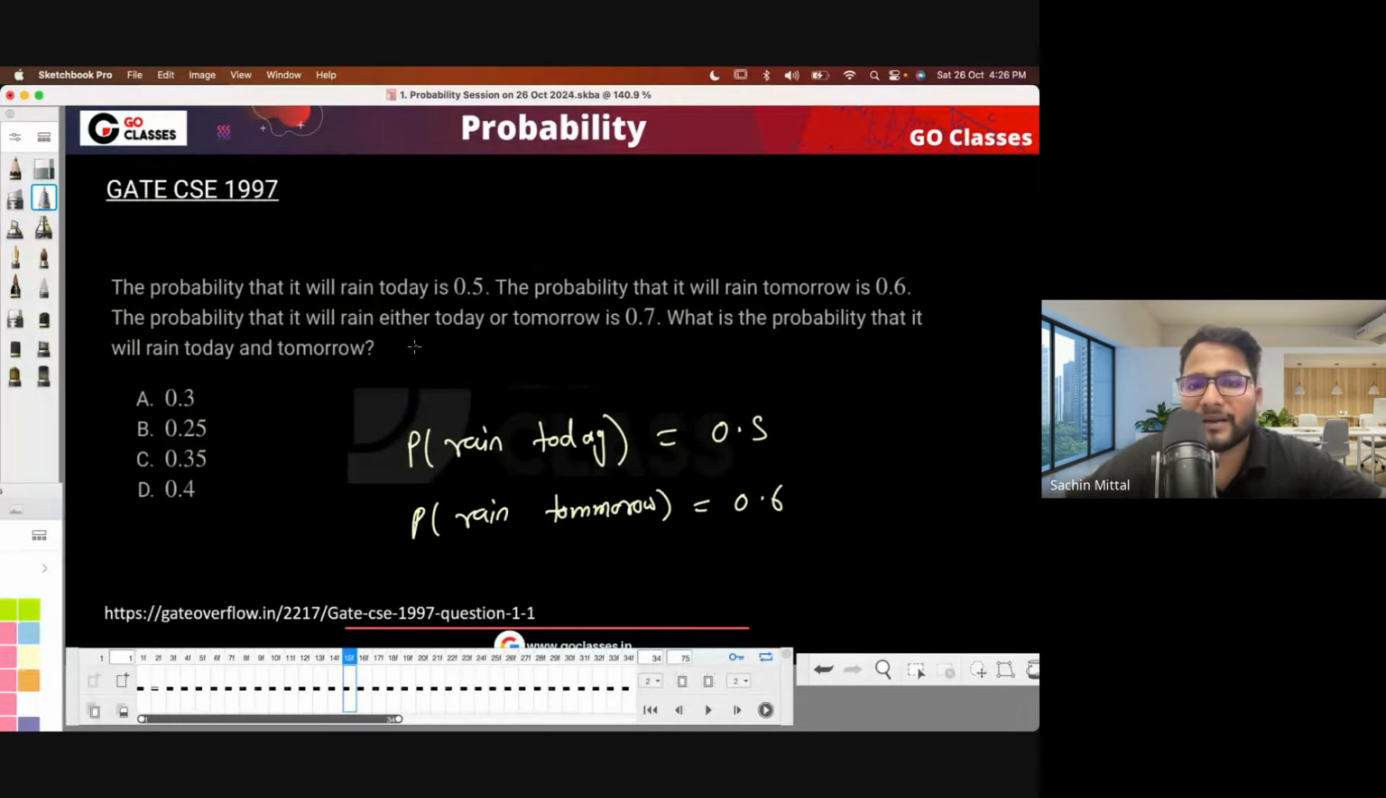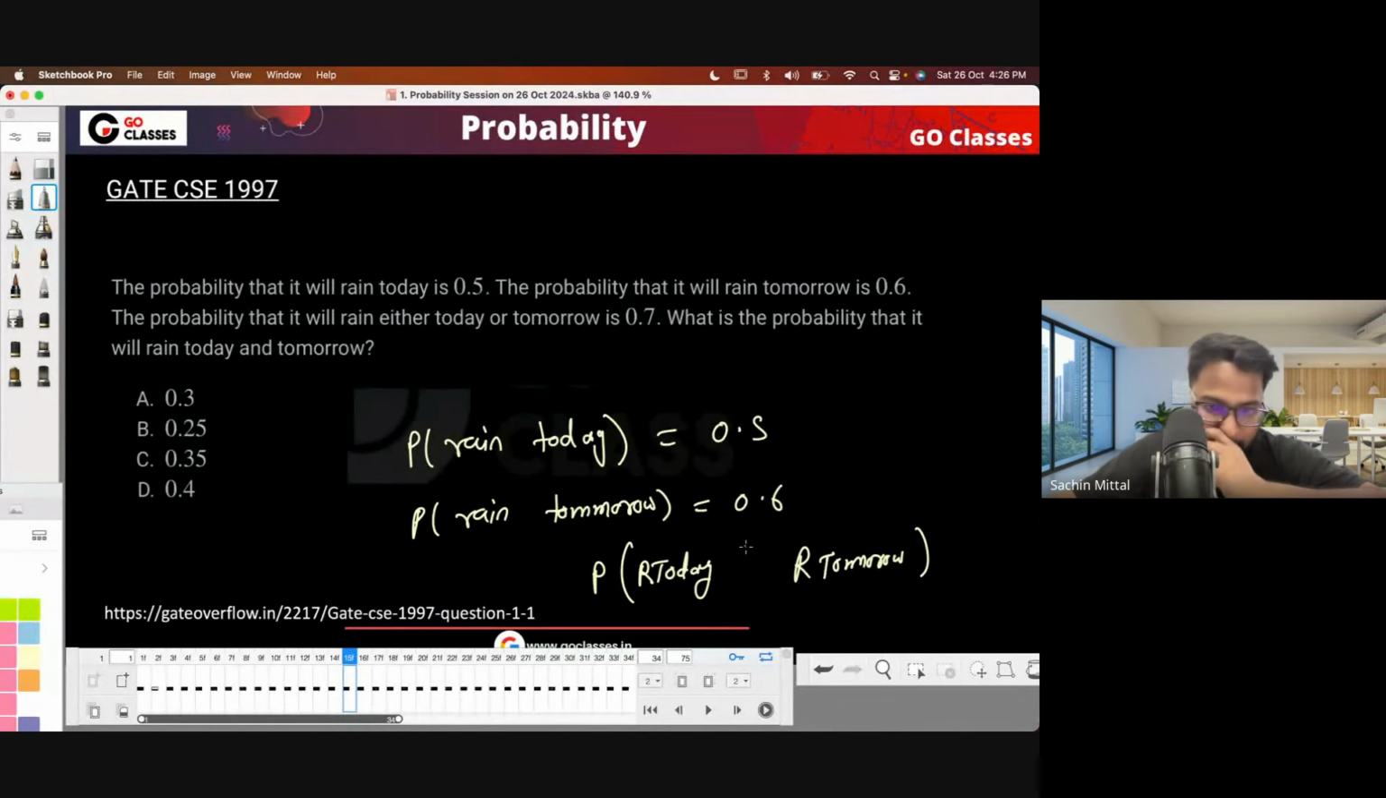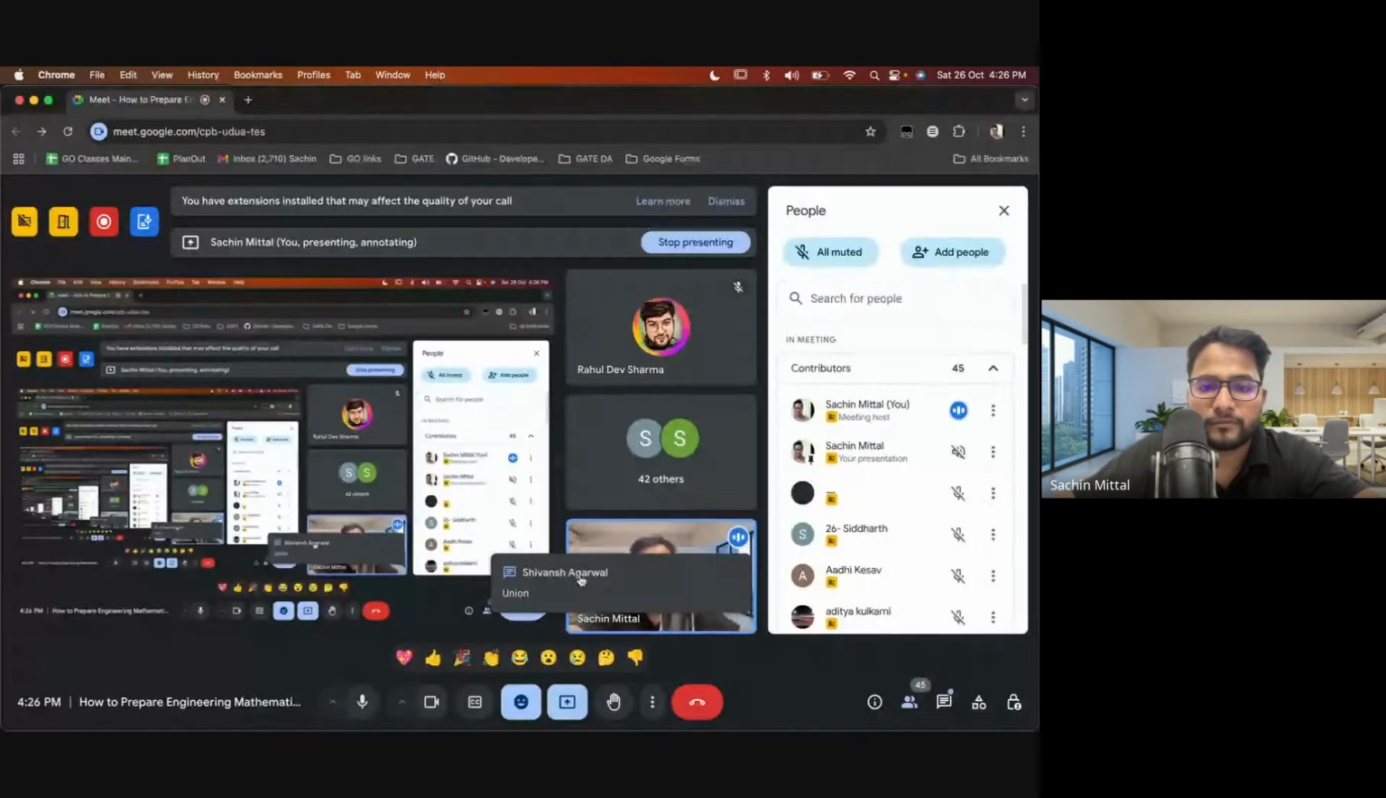The probability that it will rain either today or tomorrow. Let me call it rain today or tomorrow. So what should I write? Or means union or intersection? Rain tomorrow. Can you tell me, will it be union or intersection? What do you think? Let me know. So it will be, yeah, union, right? Is this fine to everyone?